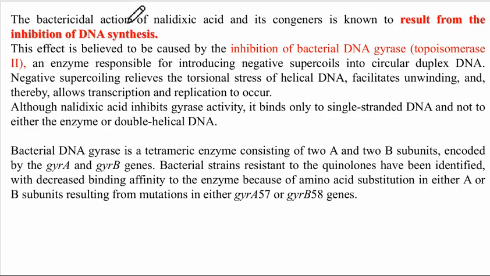Okay, now the bactericidal action of nalidixic acid and its congeners is known to result in the inhibition of DNA synthesis of the bacteria. More specifically, it is inhibition of the bacterial DNA gyrase, topoisomerase 2. You should remember this, as it has been asked in the MCQ. So this is about nalidixic acid: its mechanism is inhibition of DNA synthesis, specifically DNA gyrase topoisomerase 2.